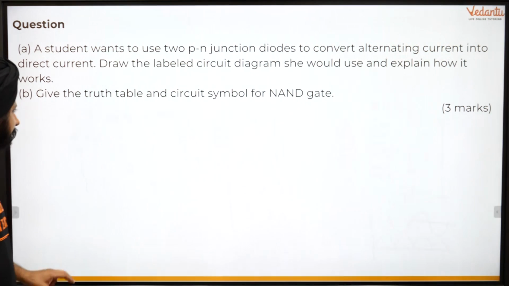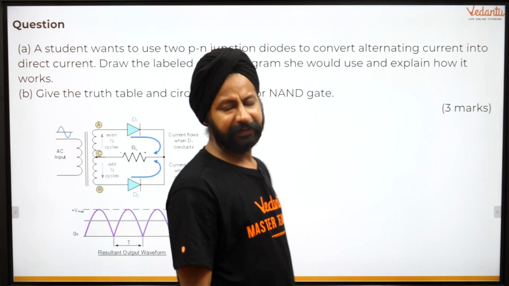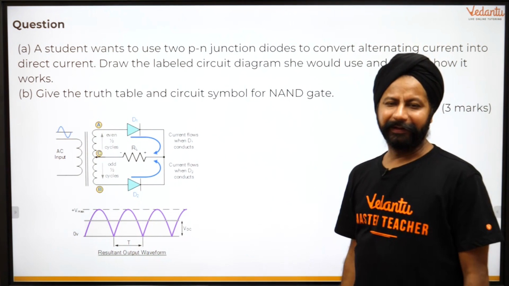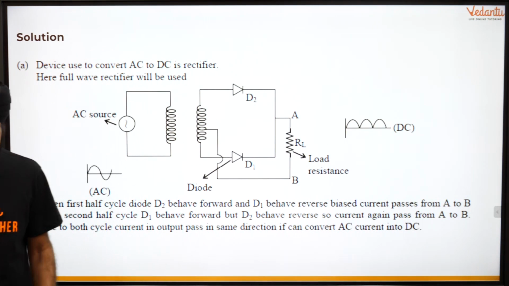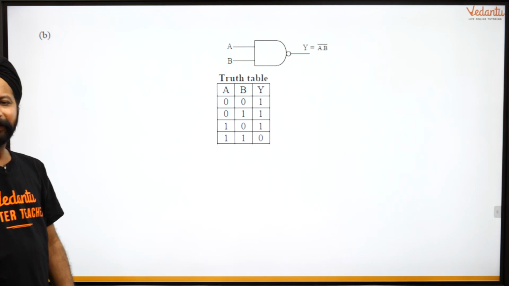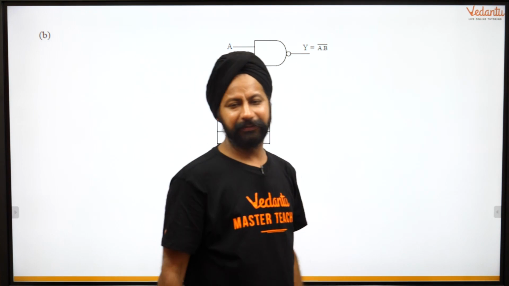So let's go to the solution for this, how you can present it. It's a 3-mark question, and I think this is what I wanted to show you. So bari bari, they'll take turns. So let's see. I'll move out here so that you can see the full solution here. And again, this is a sample solution. You make your own solutions there. You write it in your own words. Do not memorize anything. Physics mein memorization will not help you. Understanding will help you. So this is the truth table. It's always a good idea to make the circuit diagram for that, also the symbol for that.